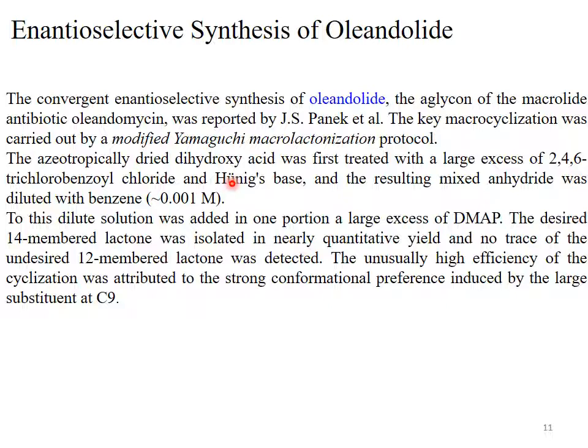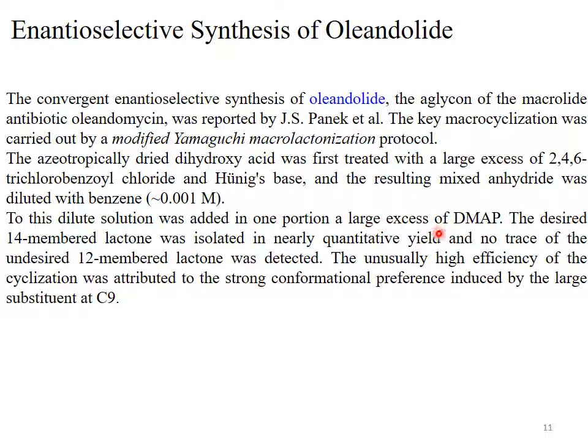This dihydroxy acid was treated with TCBC, which is the Yamaguchi reagent, 2,4,6-trichlorobenzoyl chloride. The base used is Hünig's base, which is ethyl diisopropylamine.